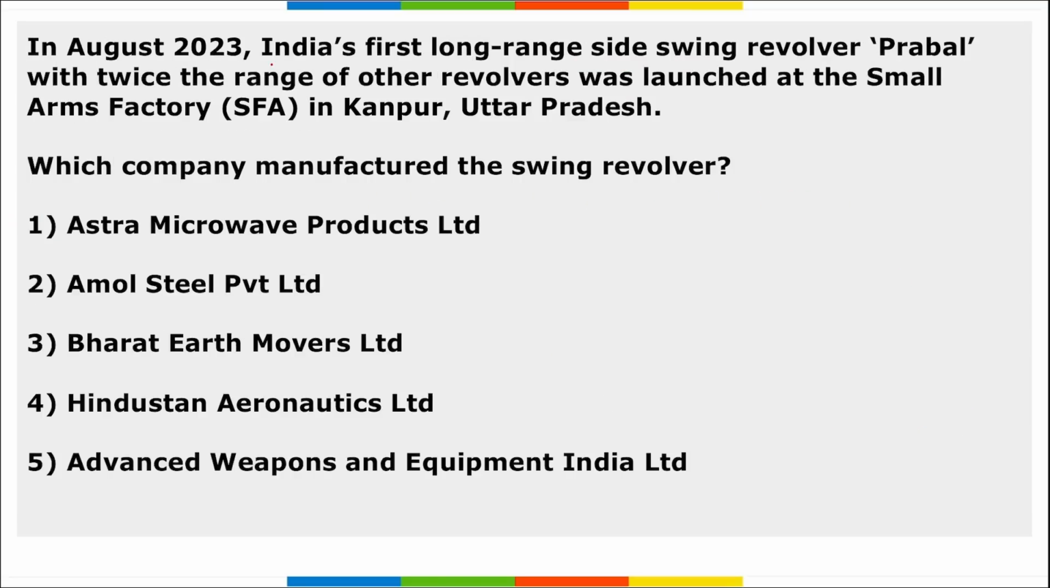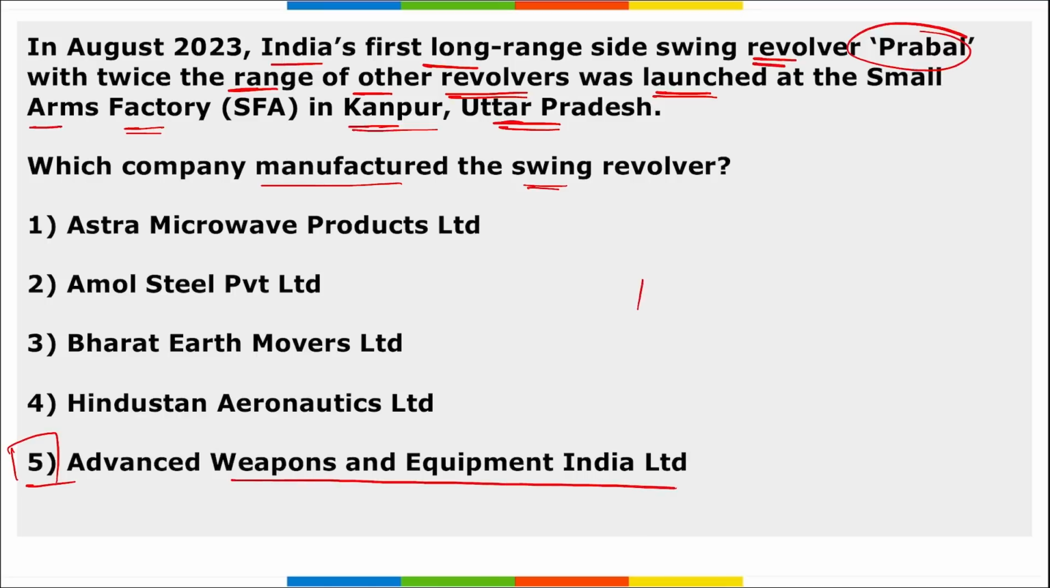Next is India's first long-range side-swing revolver, Prabal, with twice the range of other revolvers, was launched at the small arms factory in Kanpur, Uttar Pradesh. Which company manufactured the swing revolver here? So it was manufactured by Advanced Weapons and Equipments Limited. The name of the swing revolver here is Prabal.